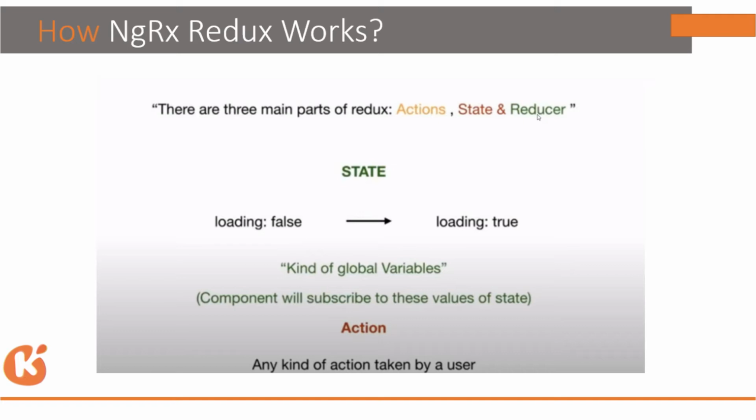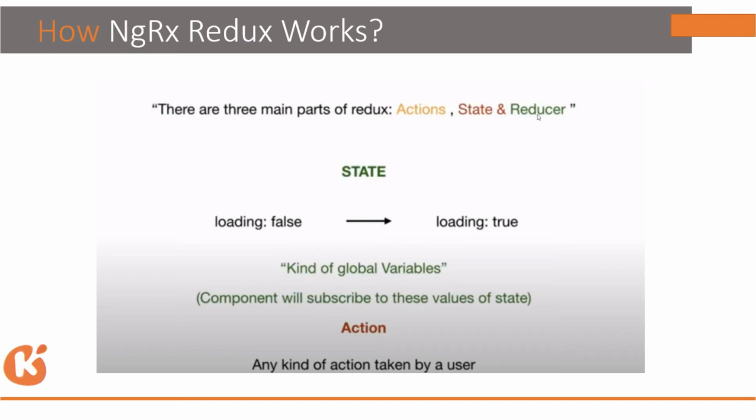As I have mentioned, the component will subscribe to these values of the state. Any kind of action taken by the user, if the user clicks some button, is going to show you the loading sign. If the user changes their display pic, or uploads some file or image, it might show you some loading sign.